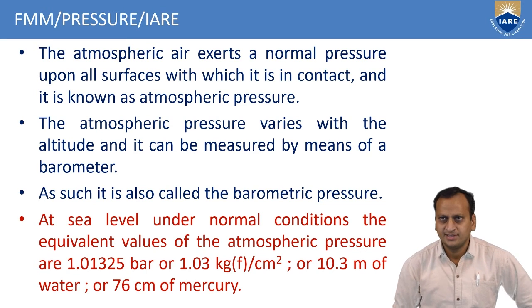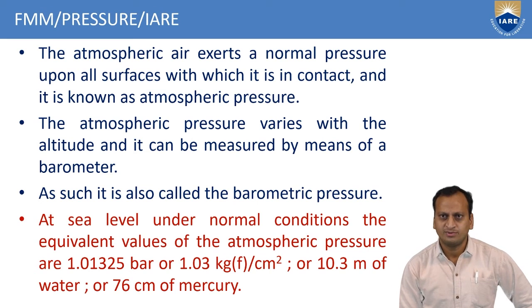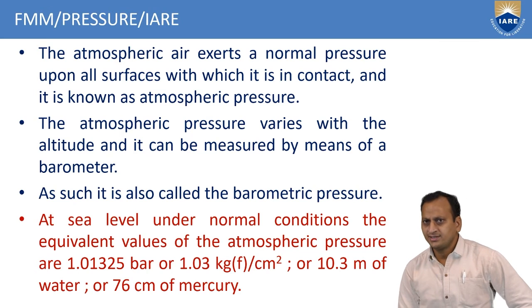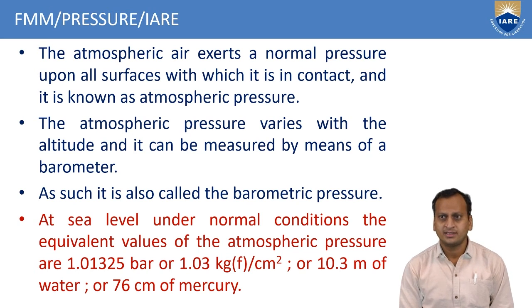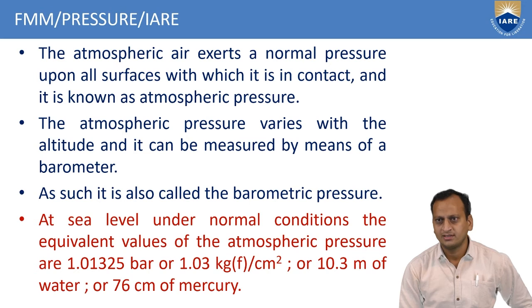The atmospheric air exerts a normal pressure upon all surfaces with which it is in contact, and it is known as atmospheric pressure. The atmospheric pressure varies with the altitude, and it can be measured by means of a barometer. So it is also called the barometric pressure. At sea level, under normal conditions, the equivalent values of the atmospheric pressure are 1.01325 bar, or 1.03 kilogram force per cm square, or 10.3 meters of water, or 76 centimeter of mercury.